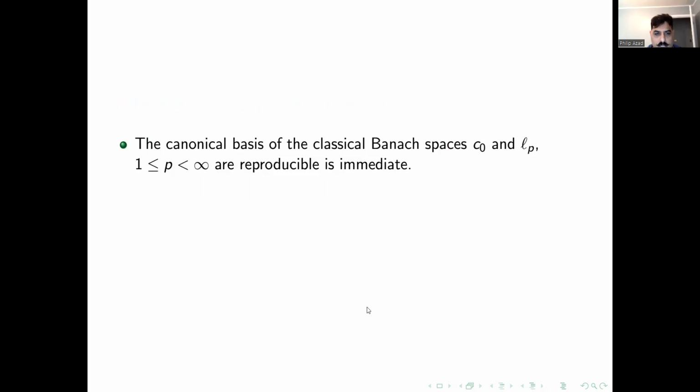So the canonical bases of c_0 and l_p are reproducible. This is immediate. Why? Because they are subsymmetric, hence reproducible.